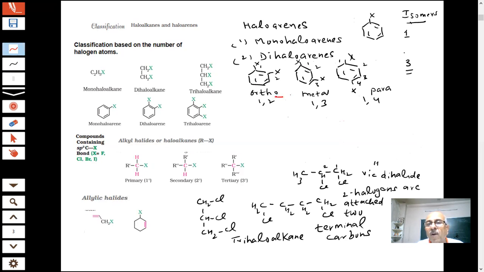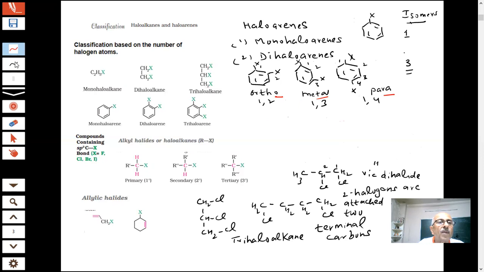Ortho, meta and para. I am going to use this a lot in organic chemistry, where we will be finding more questions, more use, more compounds. Just use colored pens, students, because different colors will help us.